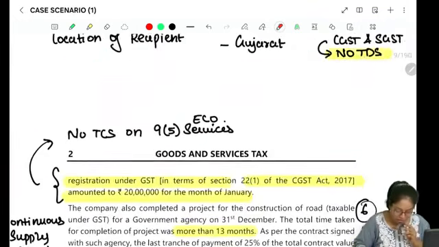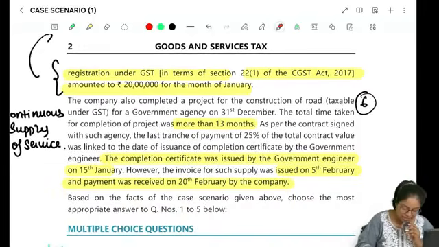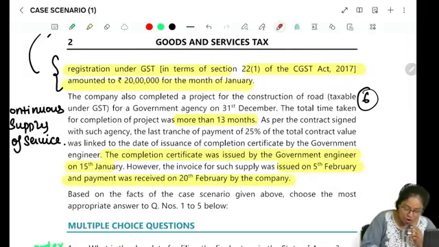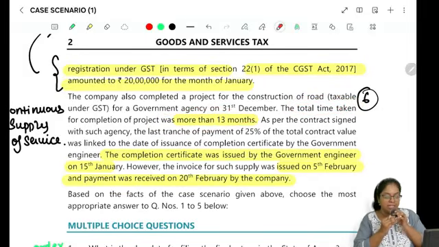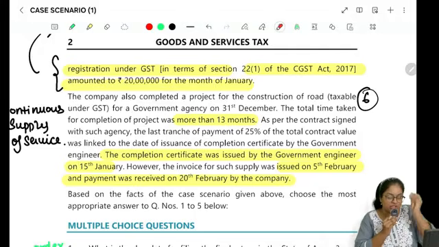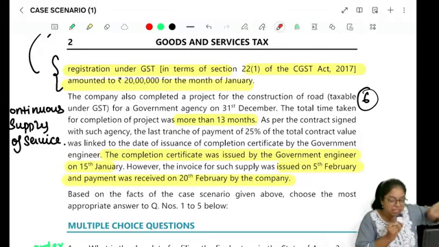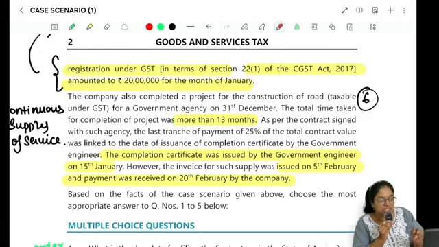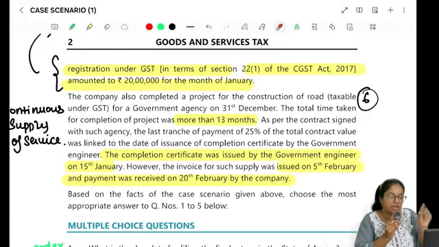Next, moving on to the last MCQ of this particular case study. The company has also completed a project for construction of a road for a government agency. The total time taken was 13 months. Any project, any service which takes more than 3 months is a continuous supply of service. And in case it is a continuous supply of service, in case it is linked to a milestone, then time of supply will be date of that milestone.